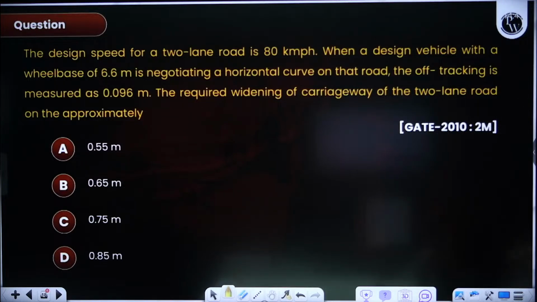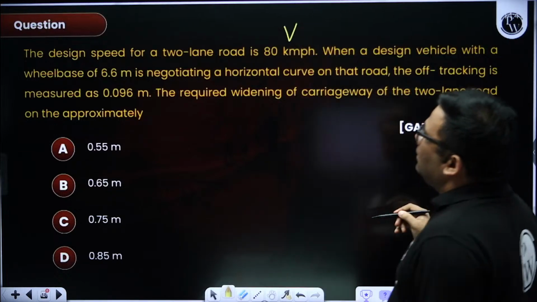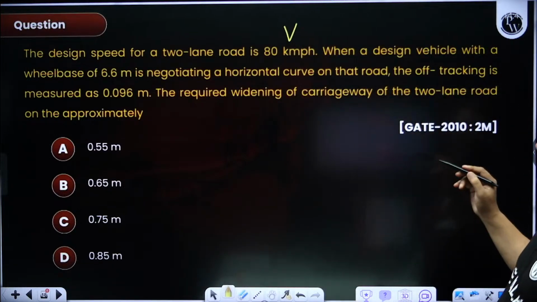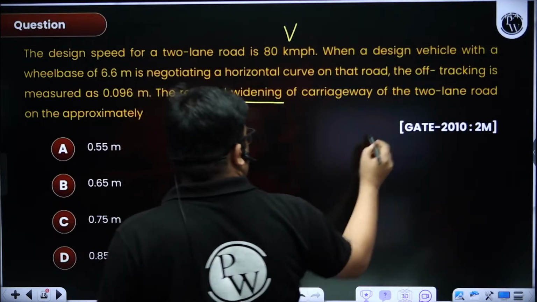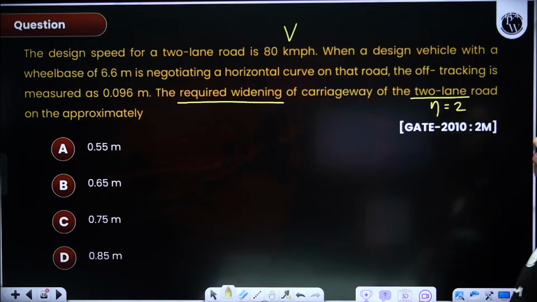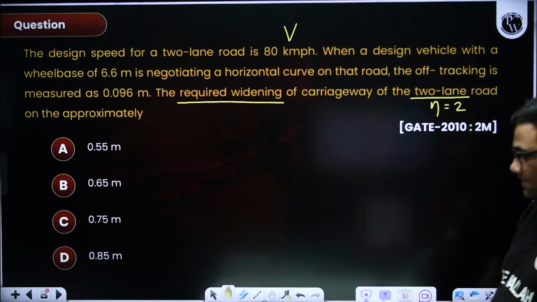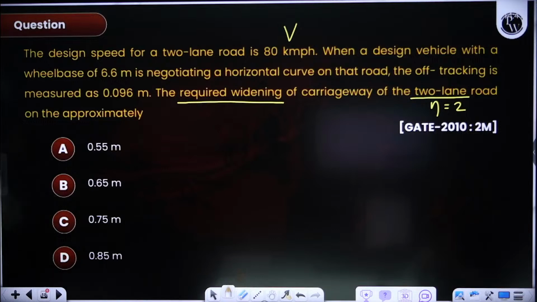Very easy question. Design speed is given in km/h. Required widening, nothing is mentioned, means total widening. 2-lane road. This is the only good question on extra widening that they have asked in the GATE exam. The rest are very easy.